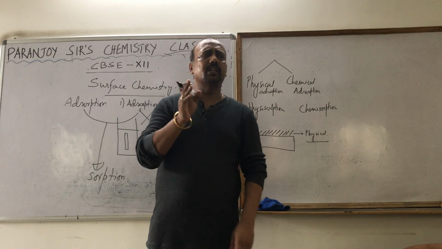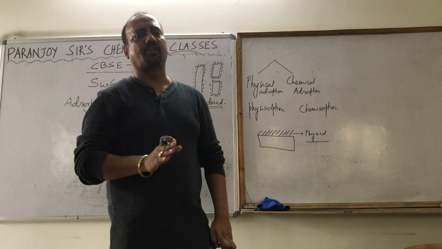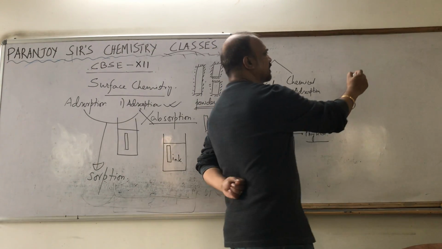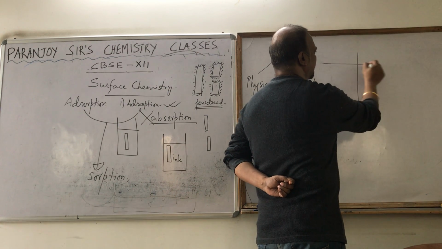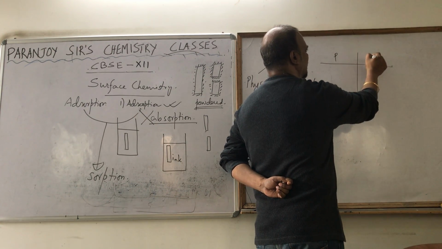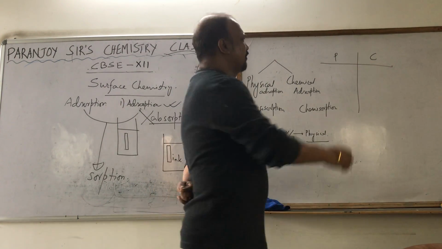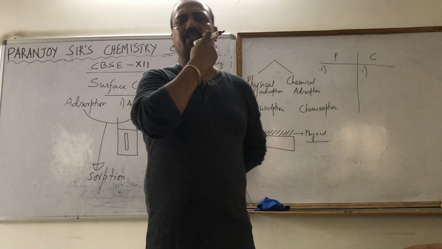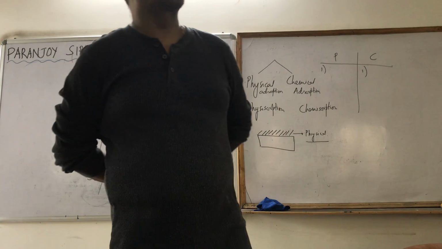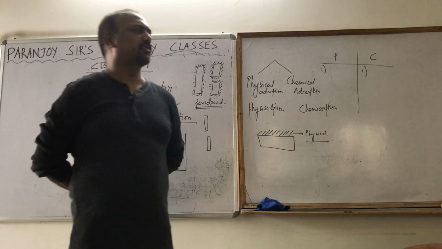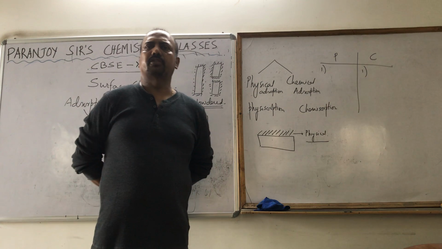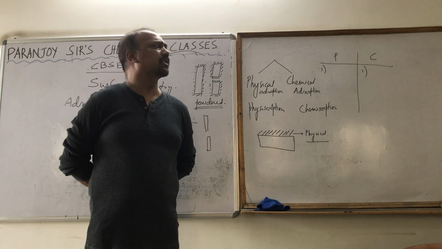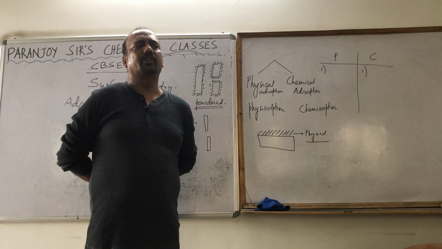Okay. Now let's understand the difference between the physical adsorption and chemical adsorption. Obviously, the first point is the nature of the bond. In case of physical adsorption, the nature of the bond is physical bonding or van der Waals forces of attraction. In case of chemisorption, the nature of the force is chemical force of attraction or chemical bonding.